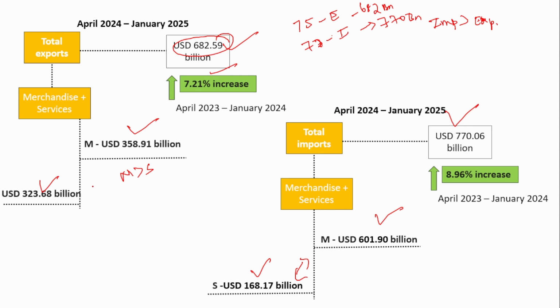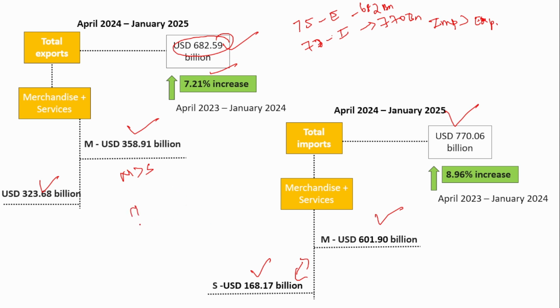In the exports, we're almost the same. We are exporting merchandise and services of almost equal value. But under the imports, we are importing a huge amount of merchandise, that is goods, but services are very minimal. It is only $168 billion. So we are more of a service export country than a service import country. You can conclude these types of things from this data.